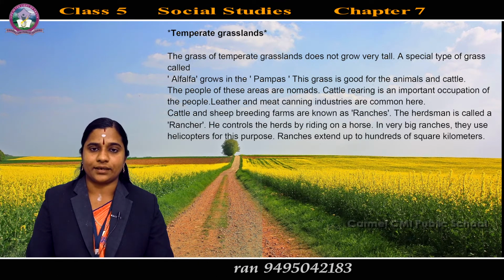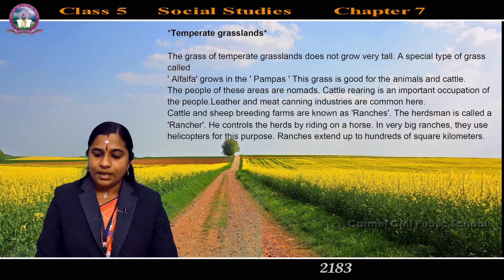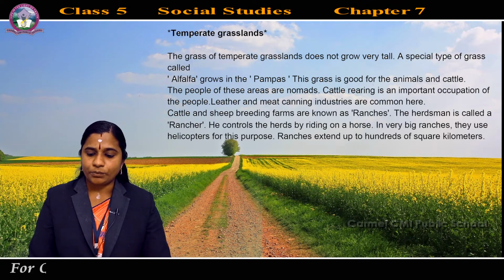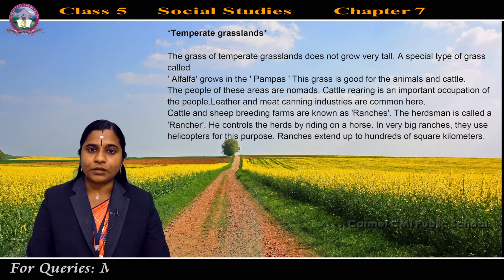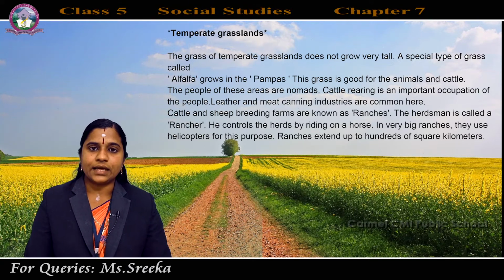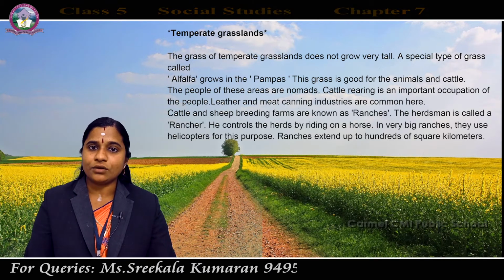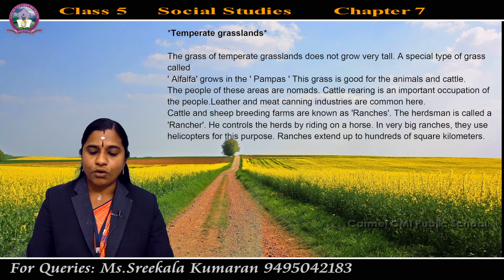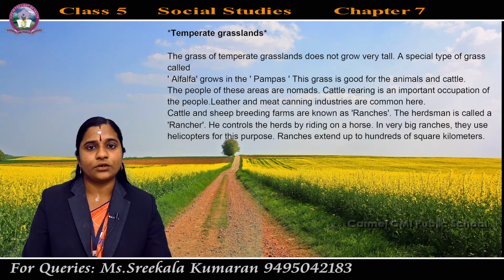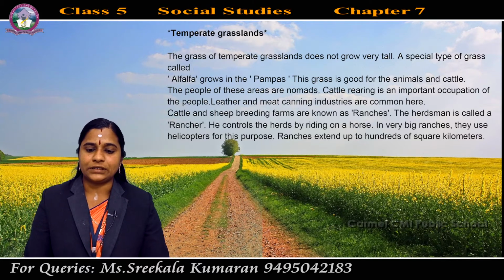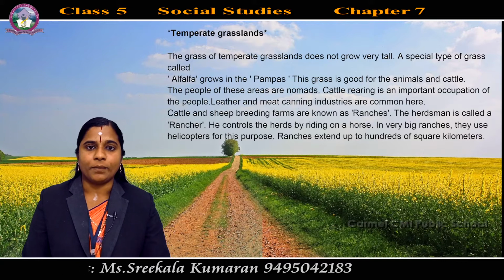That means a wanderer. A nomad is a member of a group of people who travel from place to place rather than living in one place all the time. So the people of the temperate grasslands are nomads.